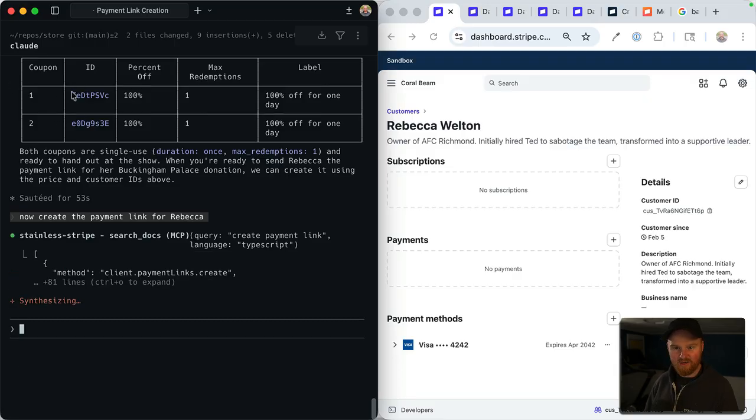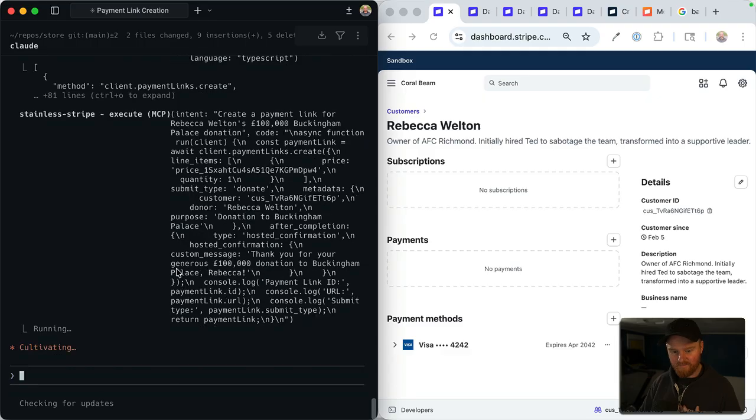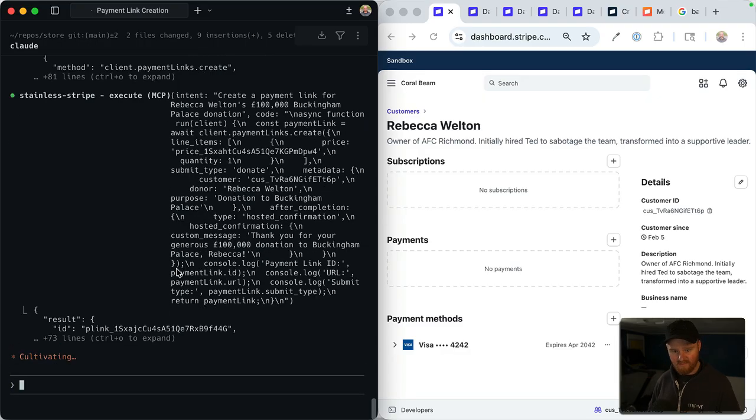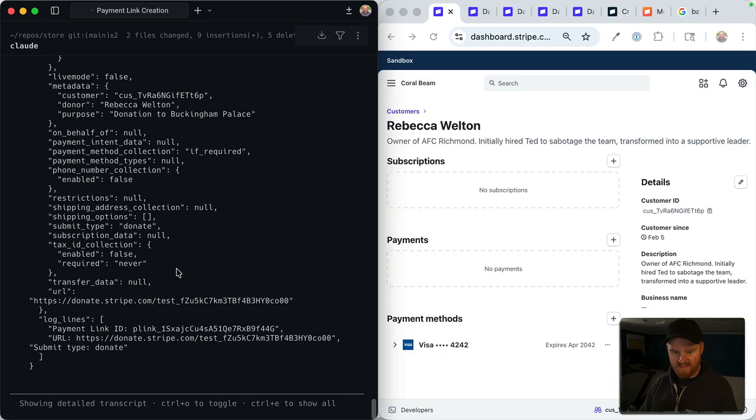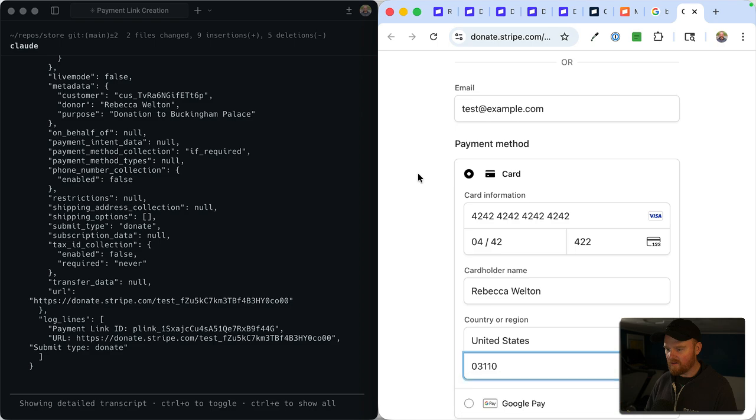It did give us back our coupons. We have these IDs for the coupons. That's fantastic. Okay, so now it's creating a payment link, and we've got our payment link. Okay, there's our payment link ID at least. So we can jump over here.